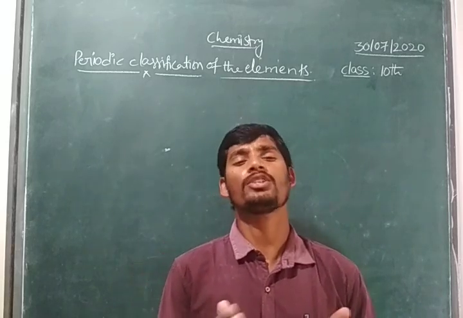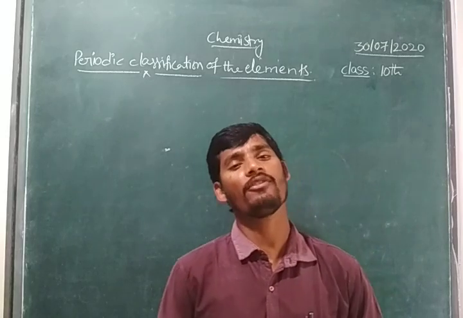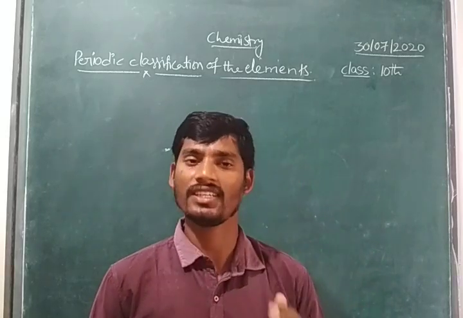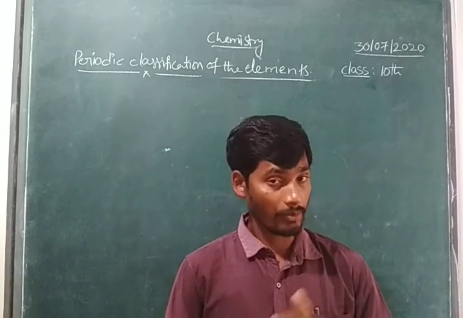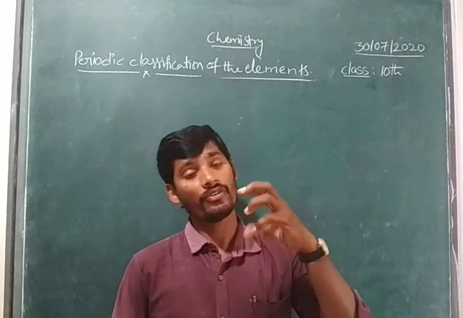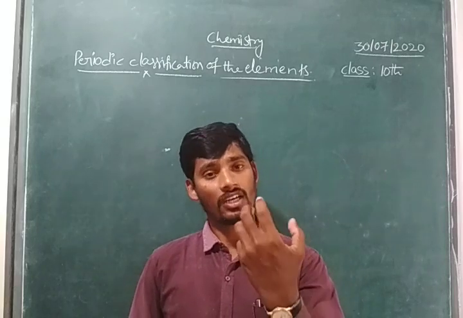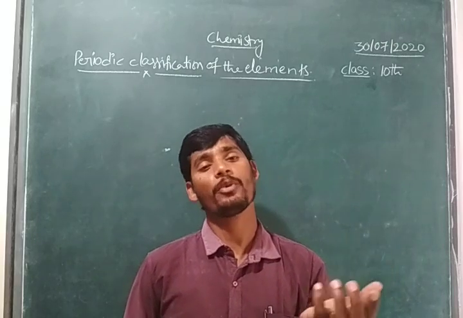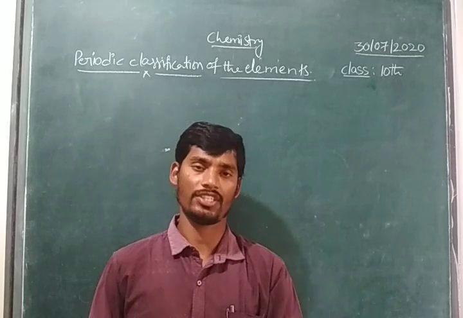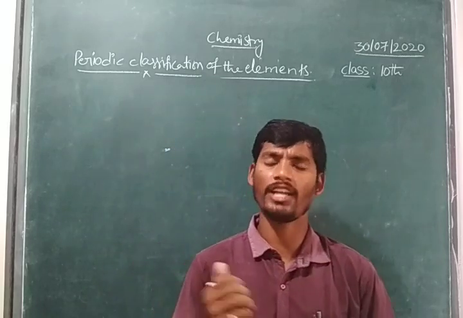When we compare these two elements, tellurium has more atomic weight than iodine. But he kept the lower atomic weight element last and the higher atomic weight element first. So that is a drawback of Mendeleev's periodic table.